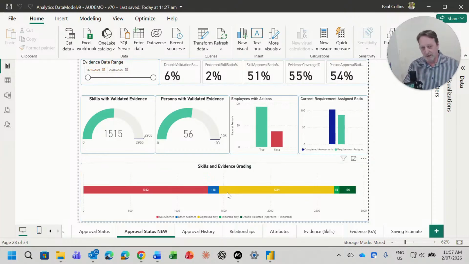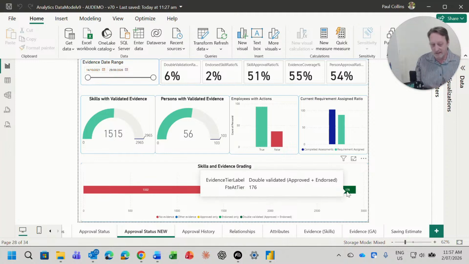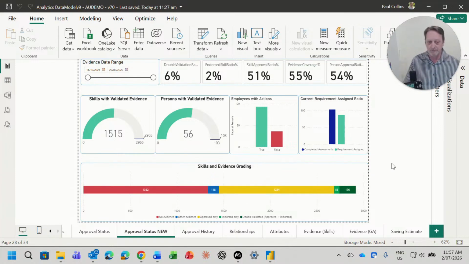And then down here, a breakdown of the grading of the evidence. Starting over on the left, no evidence at all. Then moving along with some form of evidence, approvals, endorsed, and approved and endorsed together, which gives us that sort of double validation. So from that high level view, we can basically see what our data looks like in terms of its quality across the enterprise. And of course, we can deep dive into that data to look at where we can improve that level of quality, add approvals or endorsements, etc.